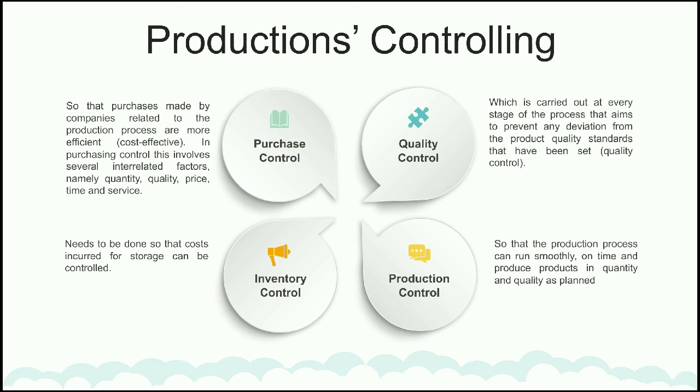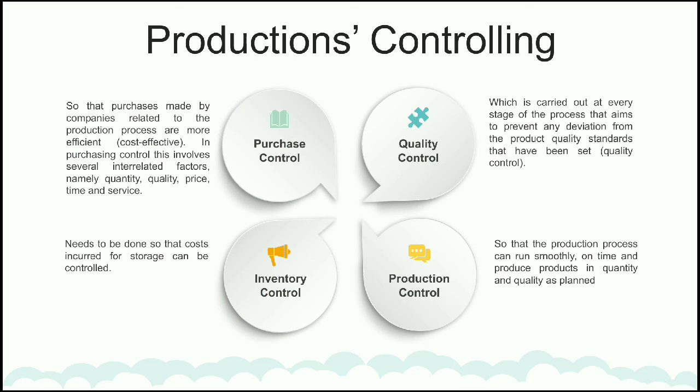Then, production controlling. There are 4 important controls that should be held in the production. The first is purchase control. It is important so that purchases made by companies related to the production process are more efficient or cost effective. In purchasing control, this involves several interrelated factors, namely quantity, quality, price, time, and service.